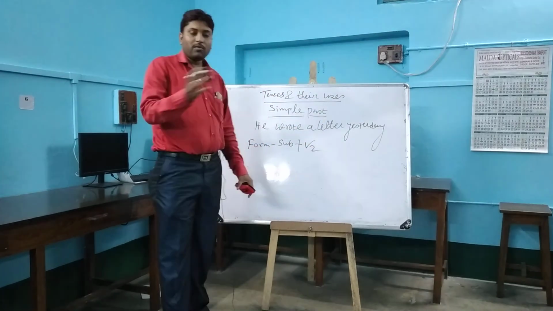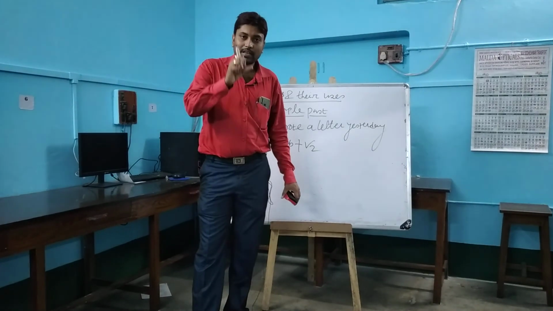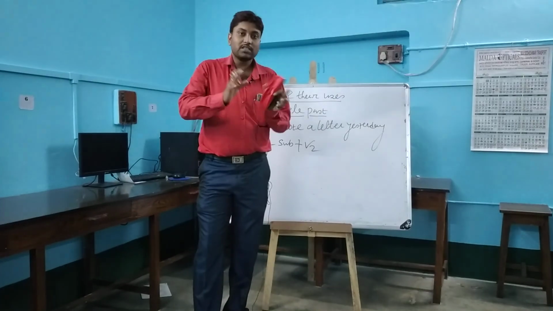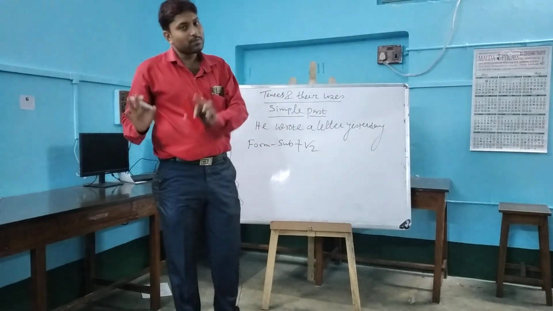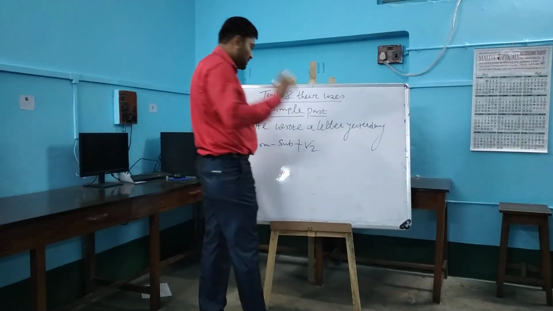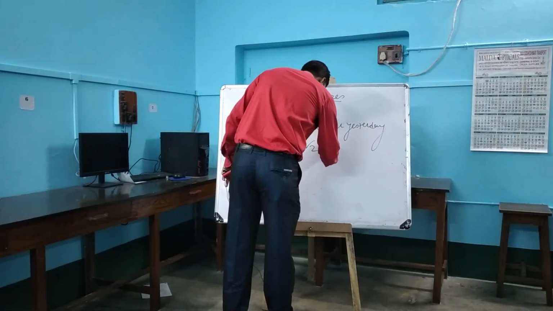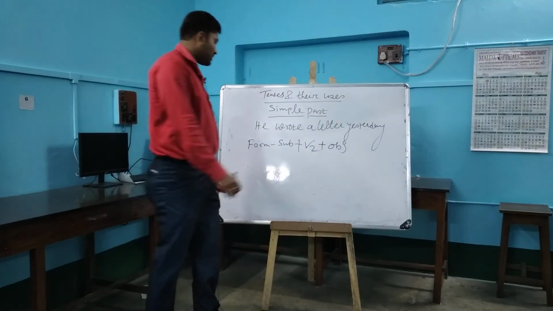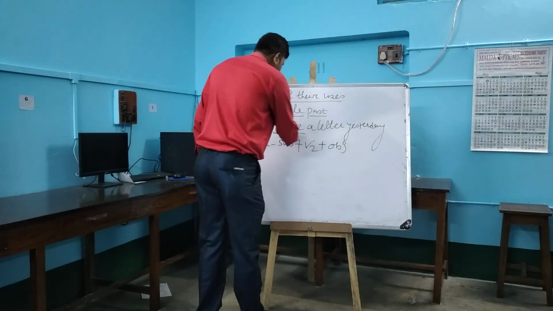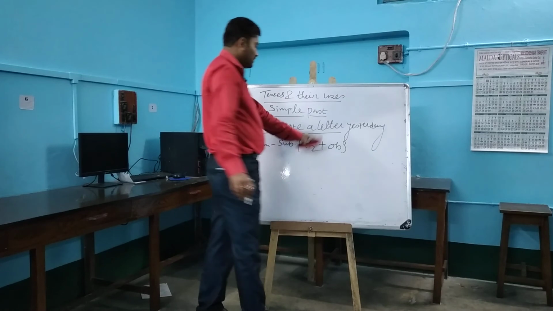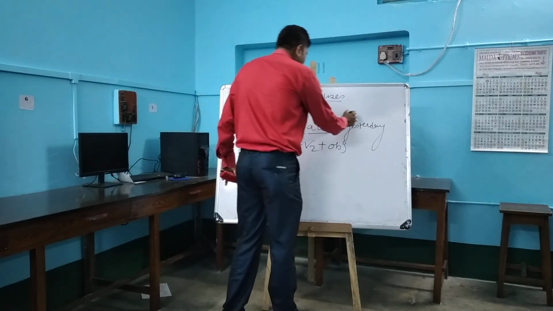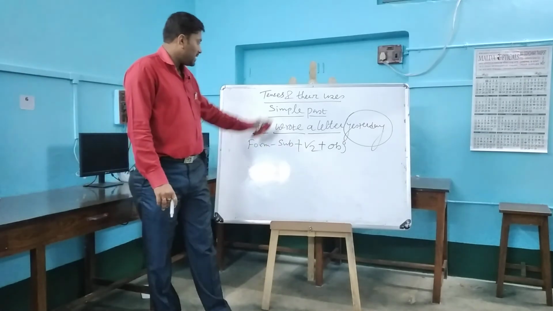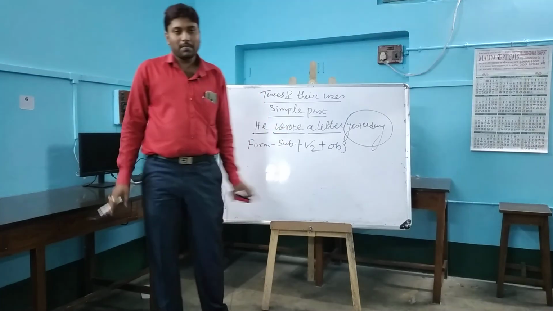V2 means, I have already mentioned that verb is of 3 forms: present, past, past participle. So V2 means past form of the verb. Subject plus V2 plus object. He is the subject, wrote V2, a letter, object, and I have already mentioned that in simple past tense you have to mention the time, that means yesterday. This is an example of simple past tense.